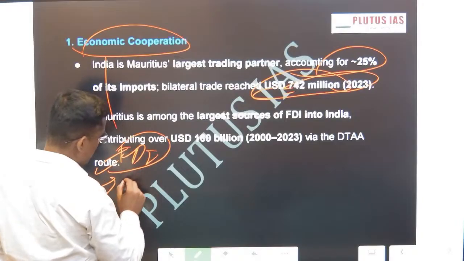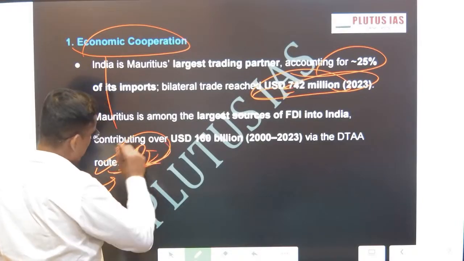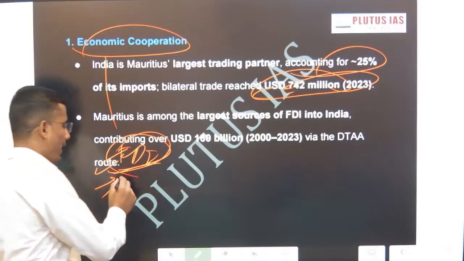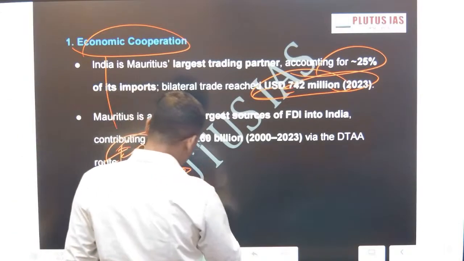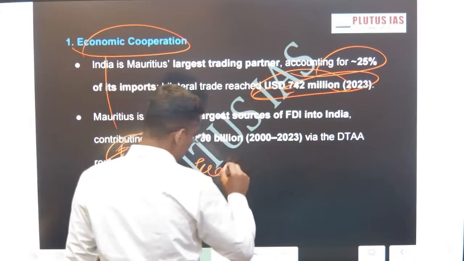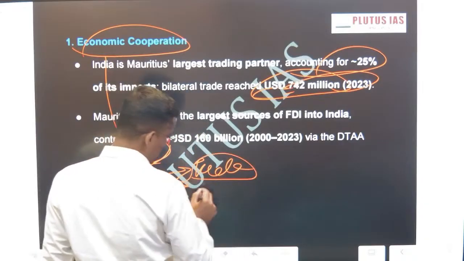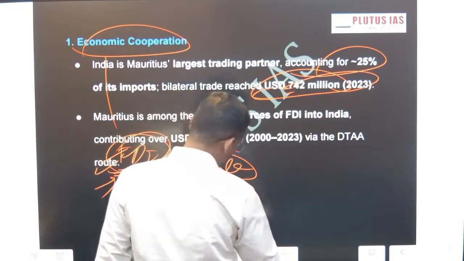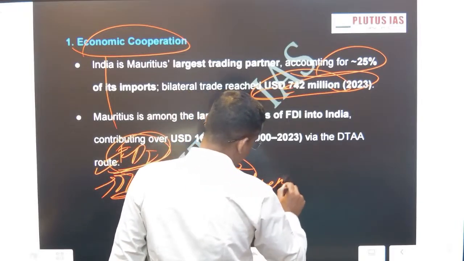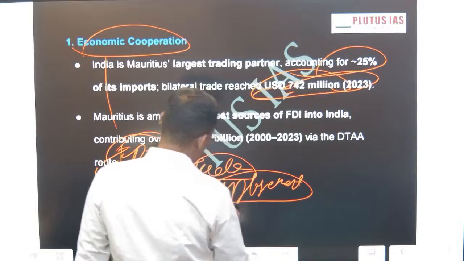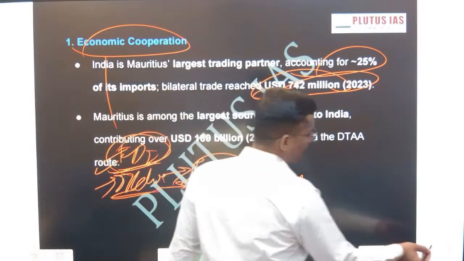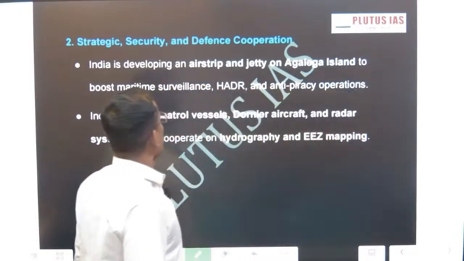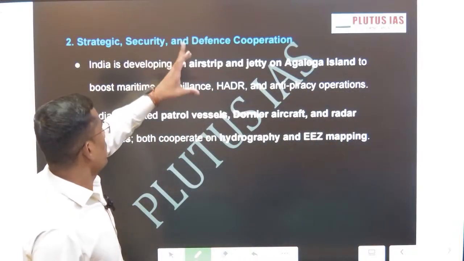The second one is investment, FDI source. The second one is India's trade balance. India's overseas employment is a good destination, and this is the support to trade volume. Okay, then now strategic security, defense and cooperation.